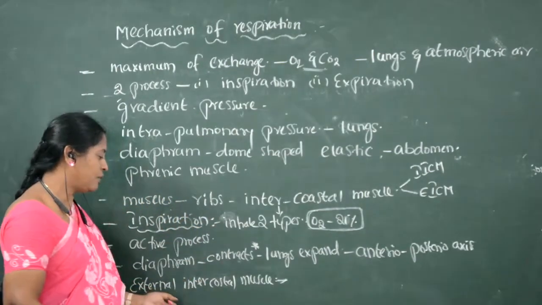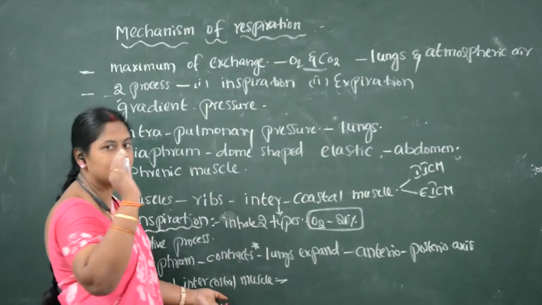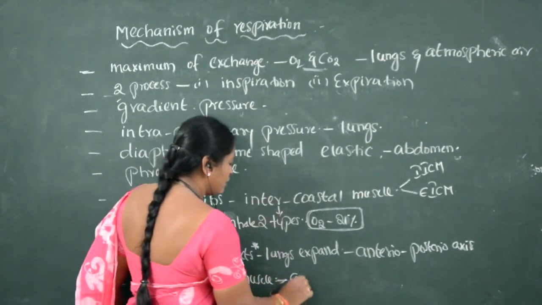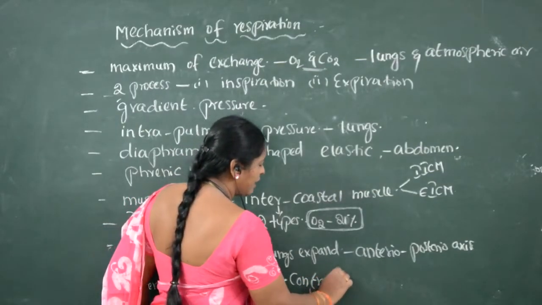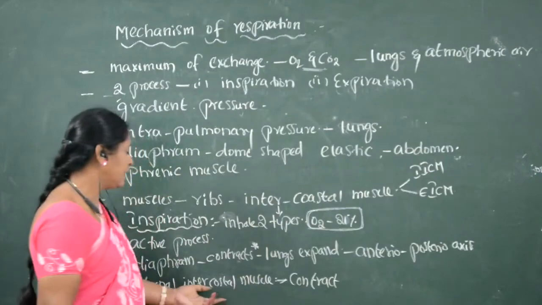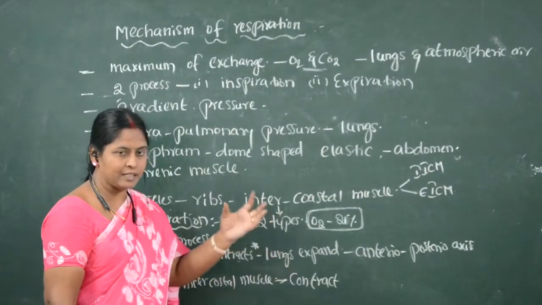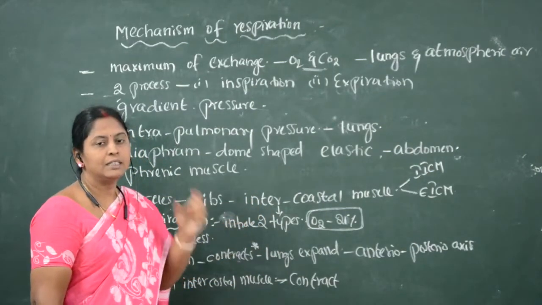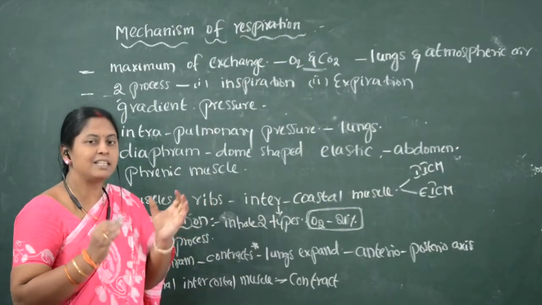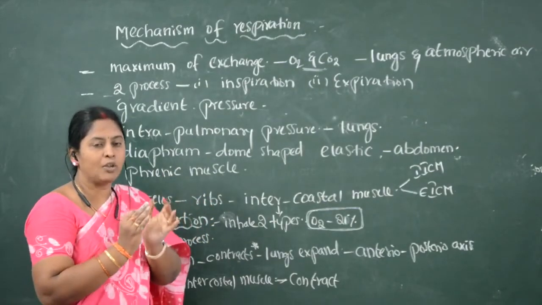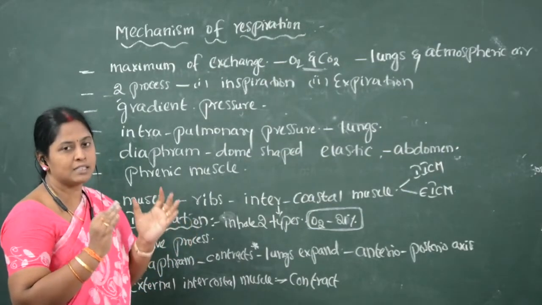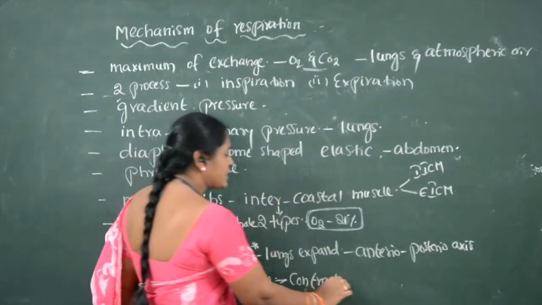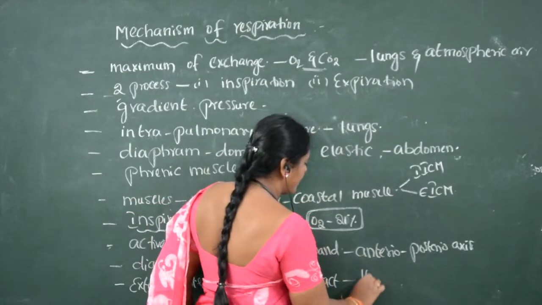Because of the external intercostal muscles contracting, the thoracic ribs expand. Along with the thoracic ribs, the sternum also expands.